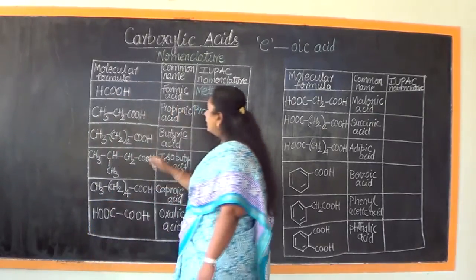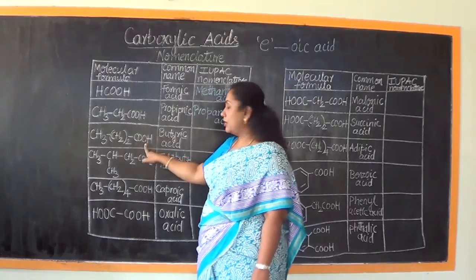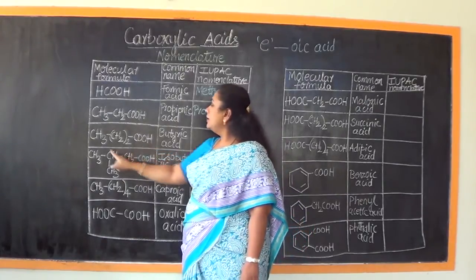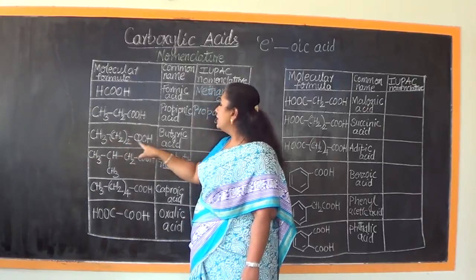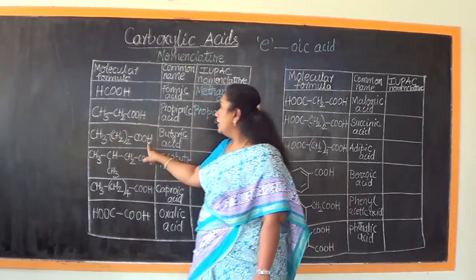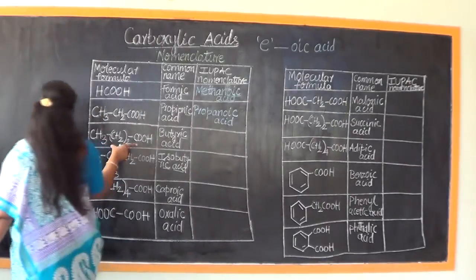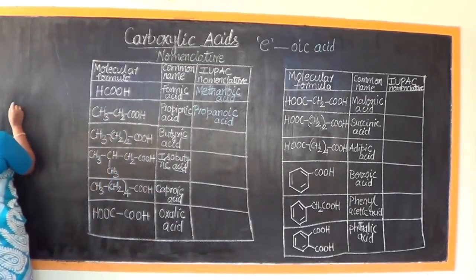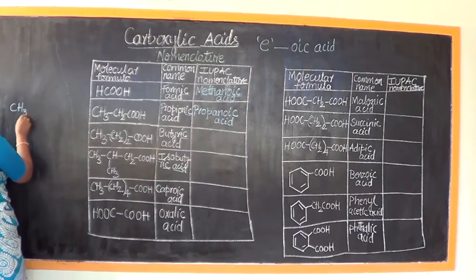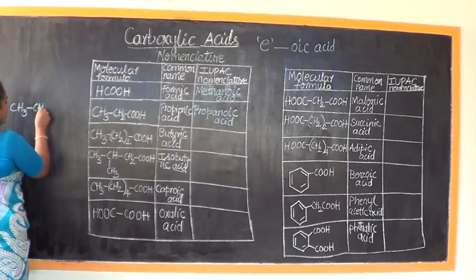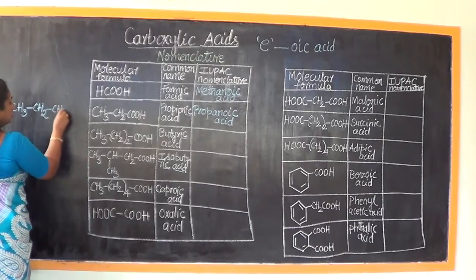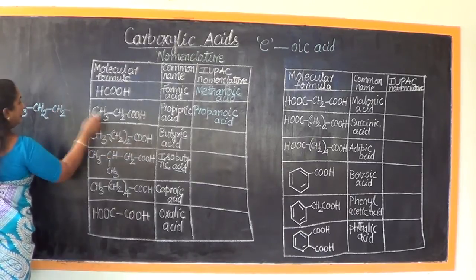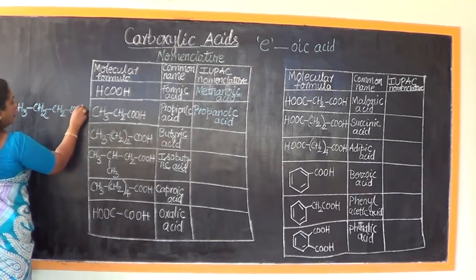Now look at this structure with the molecular formula CH3(CH2)2COOH. Let me just expand this and write. What does this mean? It means CH3, then there are 2 CH2, so CH2, CH2, and then COOH.